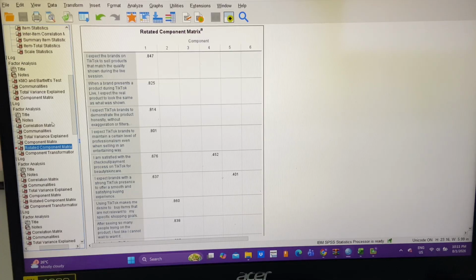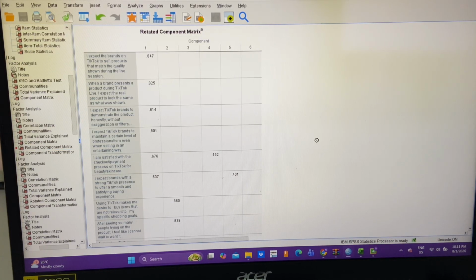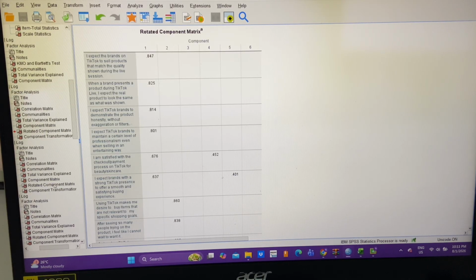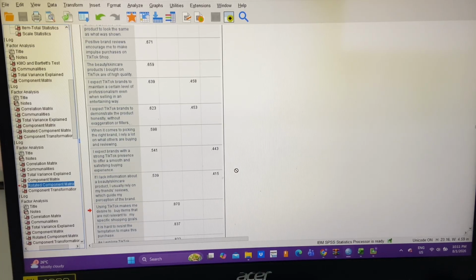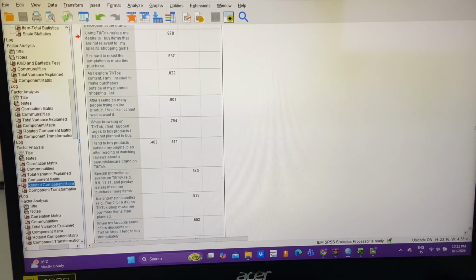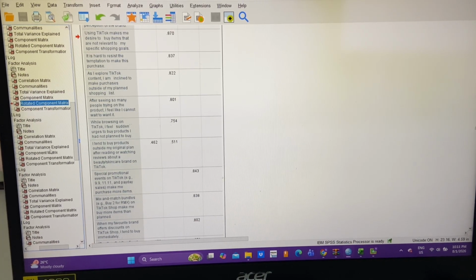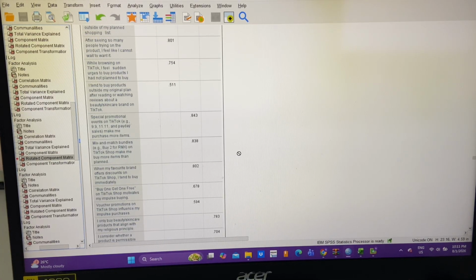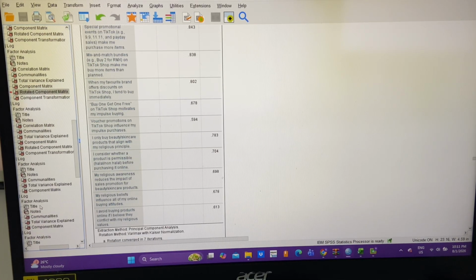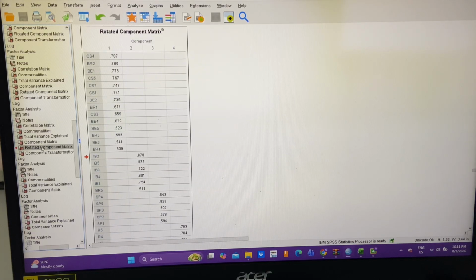As you can see from the earlier output, some of the variables were mixed up and did not clearly belong to a single component. Several times it showed cross-loadings where one variable loaded onto more than one component. It makes the result difficult to interpret. To improve the clarity of the factor structure, I reran the analysis several times by deleting a few variables that had low factor loadings and cross-loadings.